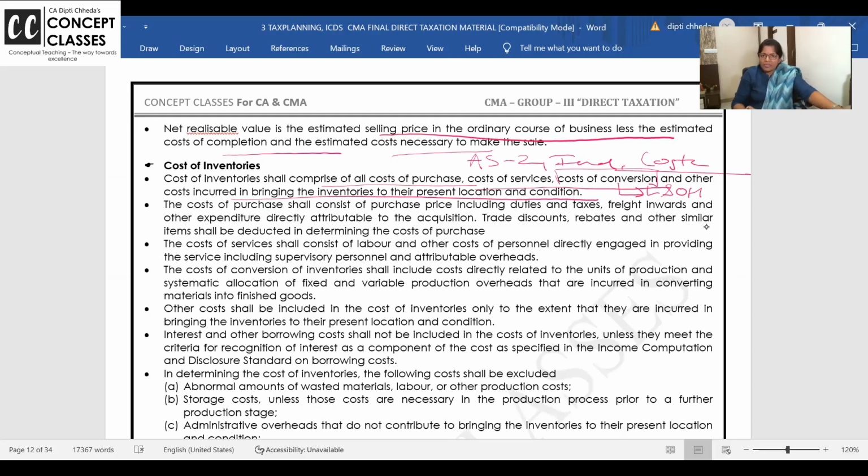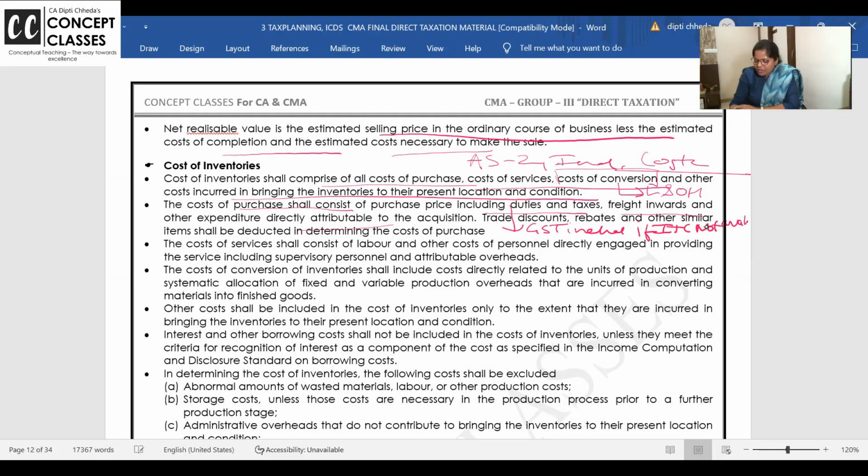This could be for your finished goods also. In finished goods, you purchased raw material, you have added labor, you have added overhead, factory, admin, whatever. And now cost of production is ready. Cost of purchase will include duties, taxes, freight inward and all. GST is included if ITC is not availed.